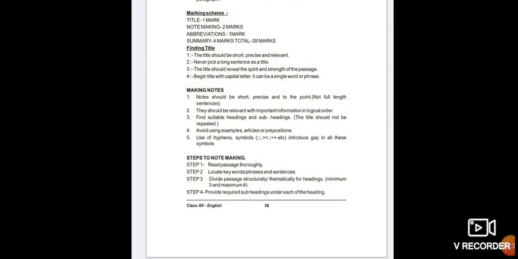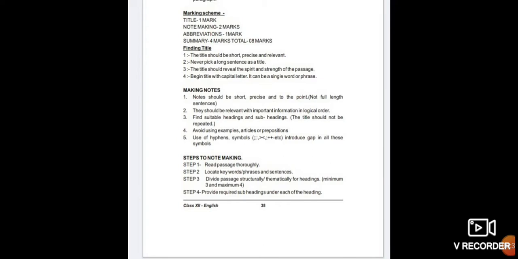Note making: first of all you have to read the passage thoroughly. After reading the passage, you have to mention the title. This is 1 mark. Note making is 2 marks.